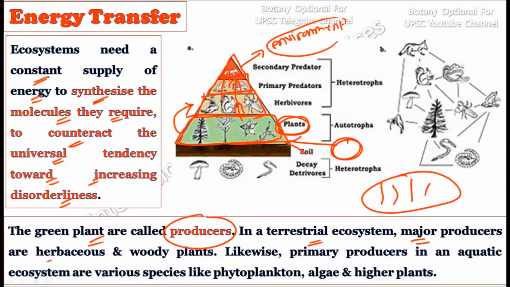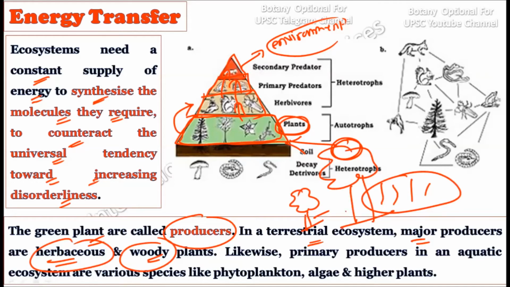The major producers are the herbaceous and the woody plants. Okay, whatever the herbaceous plants are there, small herbaceous stem-possessing plants, or sometimes there are woody plants. Okay, these herbaceous plants and the woody plants are the primary source of food material creating plants. So food material creating machines are there which are called the plants or the producers, and how are they able to produce the food material, right, by using the sunlight, CO2 and the H2O. Okay, so in the terrestrial ecosystem, the herbaceous plants and the woody plants are the primary producers.